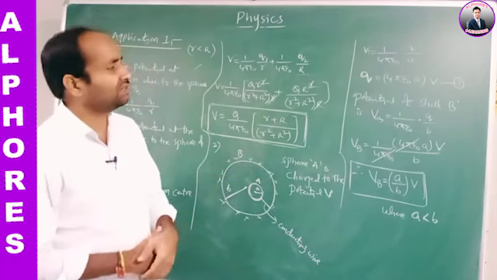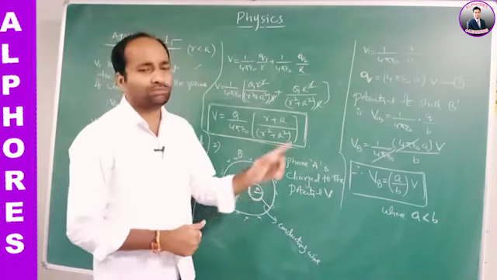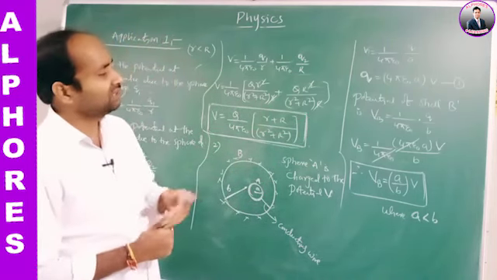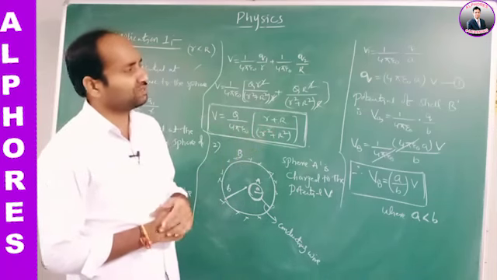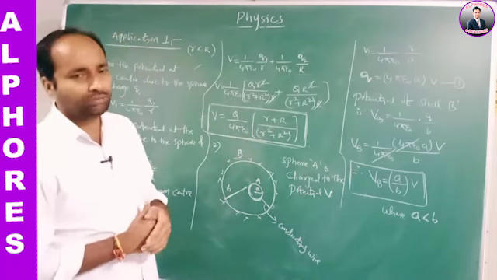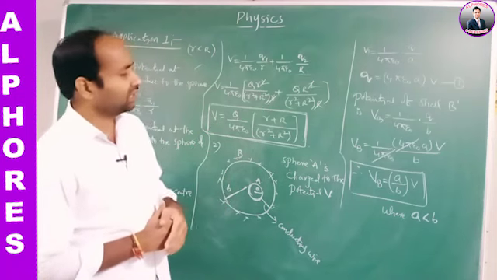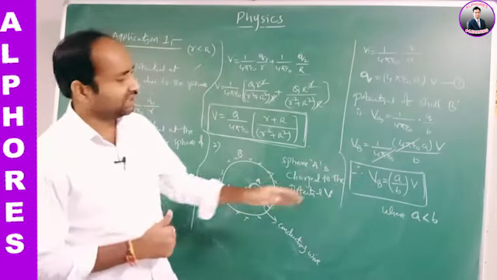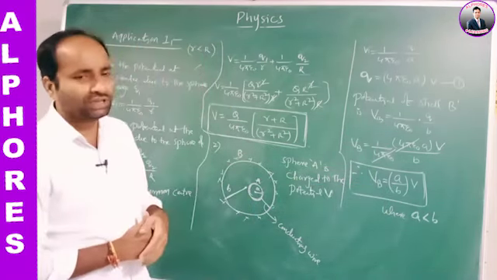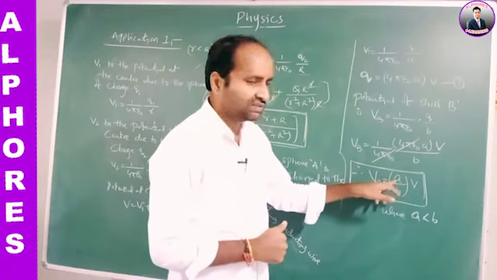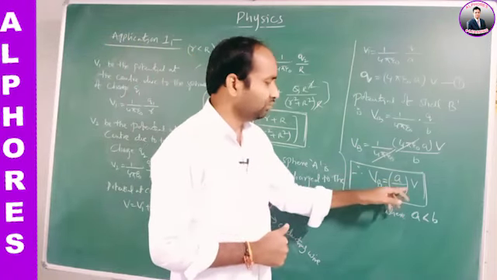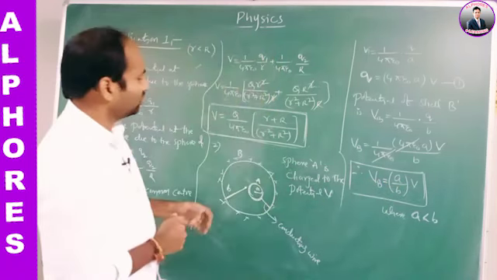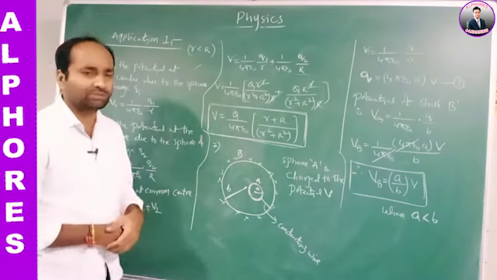Then the potential of shell B is VB equal to 1 by 4 pi epsilon naught Q by B. Q from equation number 1 is 4 pi epsilon naught A into V, so dividing by B, the 4 pi epsilon naught gets cancelled. Then VB is equal to A by B into V. Here A is less than B. For example, if A is 1 and B is 2, then 1 by 2 means 0.5. So VB is less than V. This is about the second application, and that was the first application.